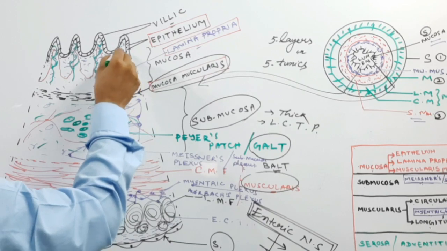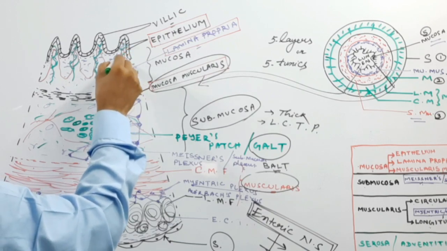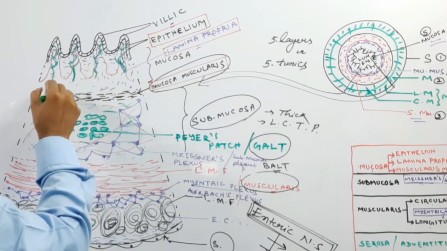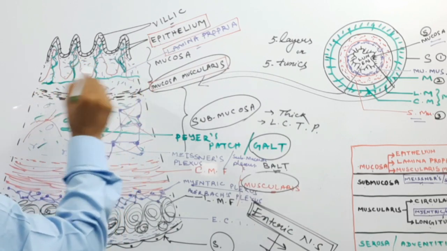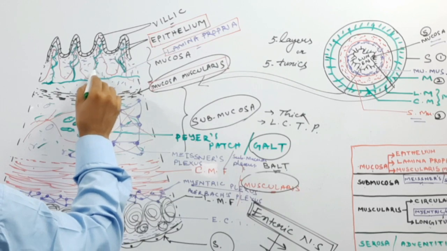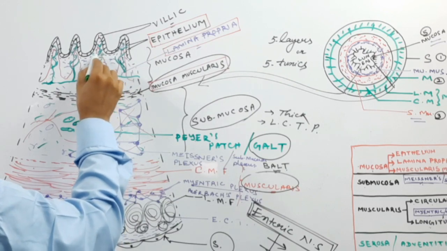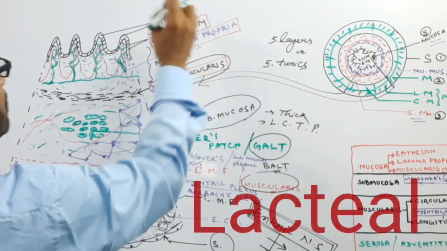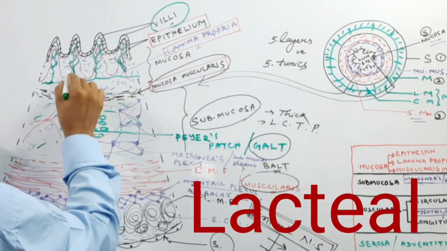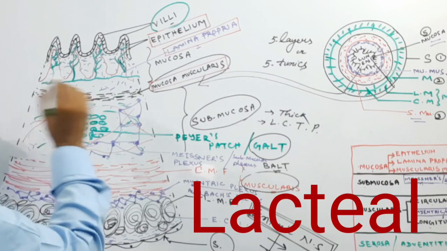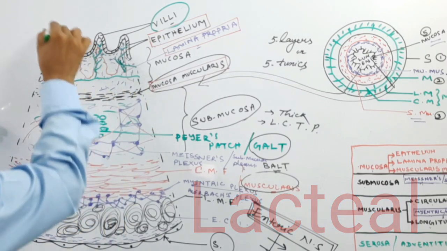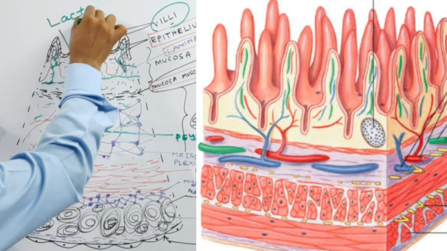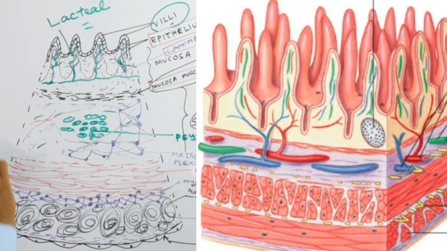These lymphatic vessels help in the absorption or transport of fat. Suppose that this is the lymphatic vessel which supplies the villi, then this lymphatic vessel is known as the lacteal. So this is known as the lacteal.